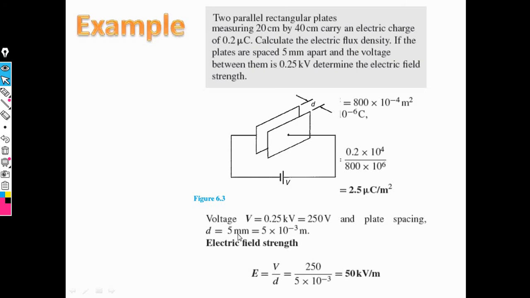Then we convert the distance from millimeter to meter, that is 5 into 10 raised to minus 3. The definition of electric field strength says it is the ratio of voltage upon distance. The voltage is 0.25 kilovolt, which we convert into volt.